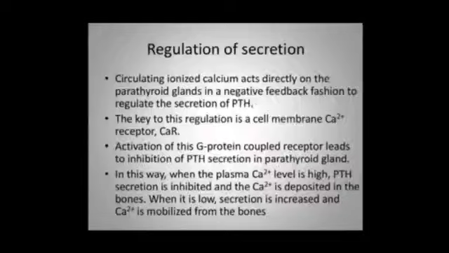Regulation of secretion: circulating ionized calcium acts directly on the parathyroid in a negative feedback fashion to regulate the secretion of parathormone. The key to this regulation is a cell membrane calcium receptor. Activation of this G protein coupled receptor leads to inhibition of parathormone secretion in the parathyroid. In this way, when plasma calcium level is high, parathormone secretion is inhibited and calcium is deposited in the bones. When it is low, secretion is increased and calcium is mobilized from the bones.